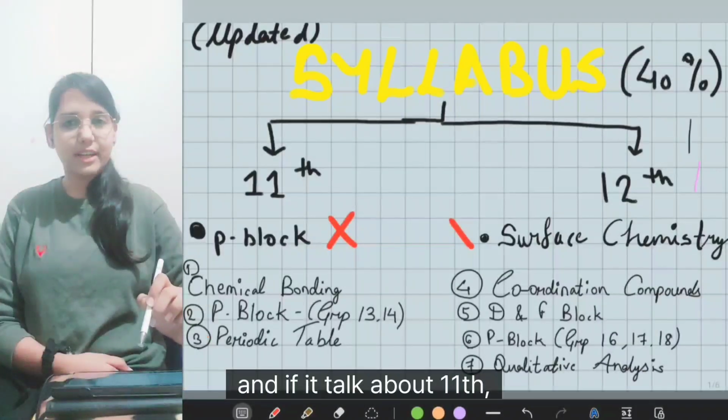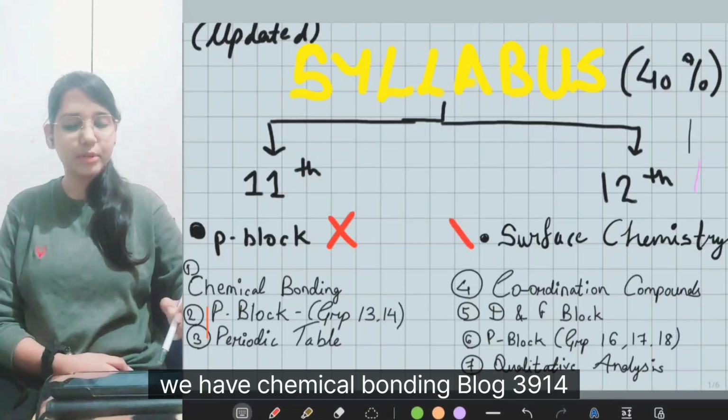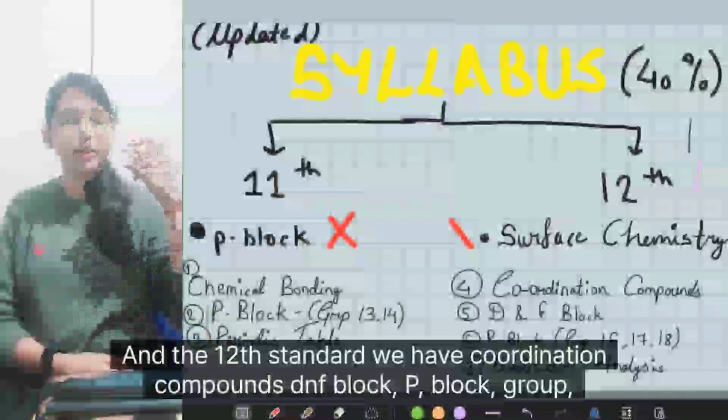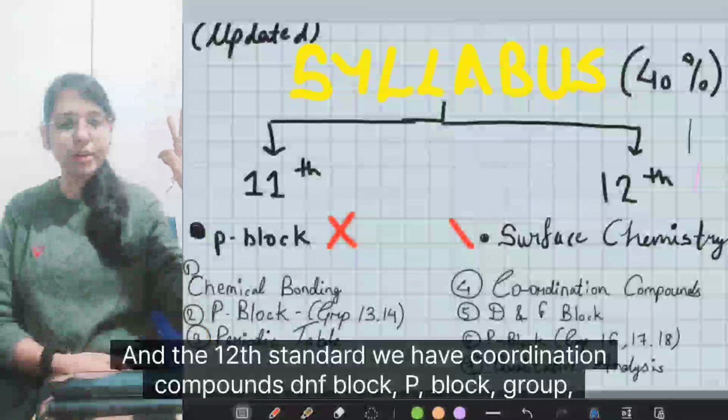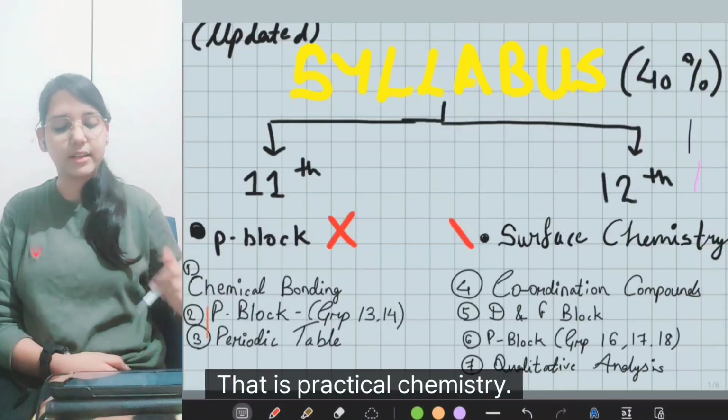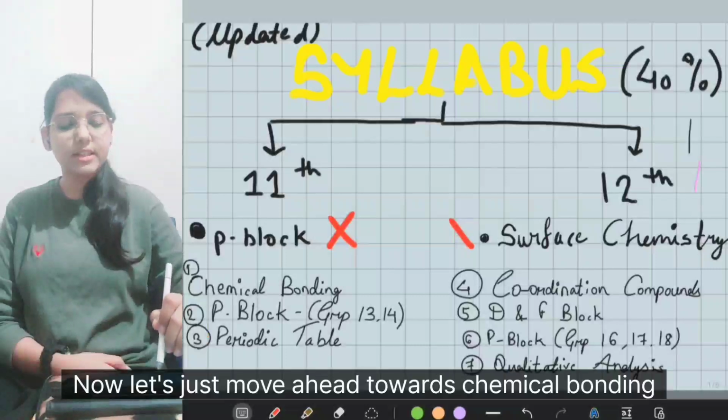If we talk about 11th, we have chemical bonding, P block group 13 and 14, and periodic table. In the 12th standard we have coordination compounds, d and f block, P block group 15 to 18, and qualitative analysis, that is practical chemistry. Now let's move ahead towards chemical bonding.